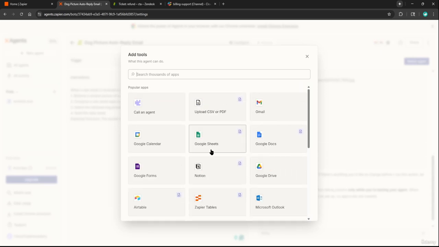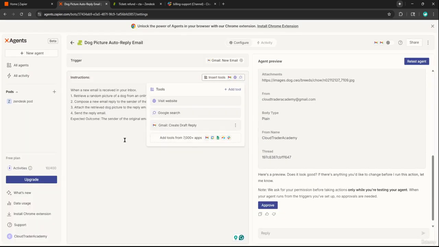So for example, if I wanted to, I could link it to a Google Doc, and I could say, only send pictures of dogs that are labeled, or the breed is labeled in this Google document. And then in this Google document, I could say, you know, poodle, German Shepherd, Husky, etc. So whenever someone emails me, I'll only reply with a picture of one of those 3 dogs listed in this Google document. So let's try that out now.